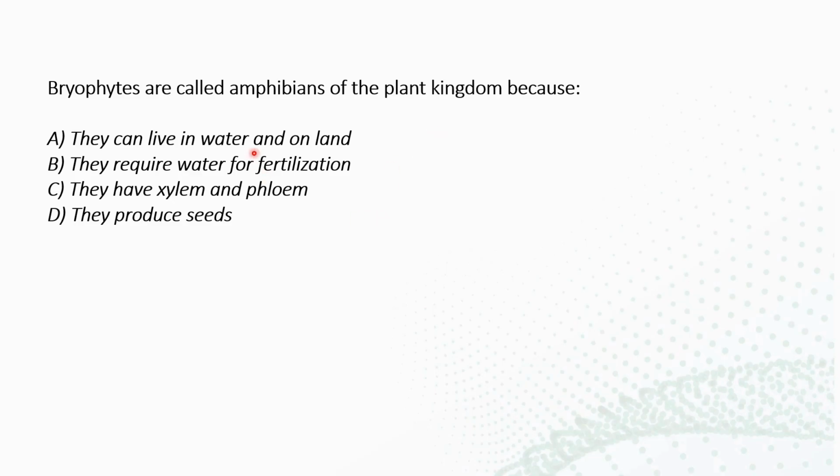The options given were: they can live in water and on land; the second option, they require water for fertilization; the third option, they have xylem and phloem; and the fourth one, they produce seeds. These were the four options given for the question in the NEET Botany. So we'll go on with the explanation of why they are known as amphibians of the plant kingdom.